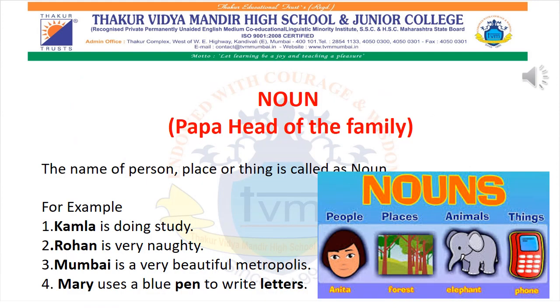So now let's move more in depth. The first one is the noun. As mentioned earlier, noun is the head of the family. He plays the role of a father. So he is the most important thing, the most important part of speech. A noun is a name of a person, place, animal, and thing. So it is called a noun.